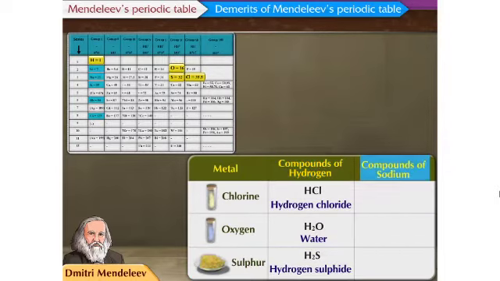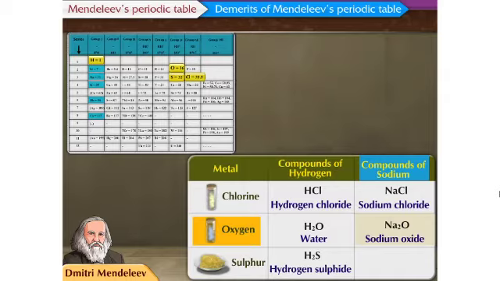Now we shall study the compounds of the alkali metal sodium. The compound of sodium with chlorine is sodium chloride, that is NaCl. With oxygen it is sodium oxide, that is Na2O. And with sulfur it is sodium sulfide, that is Na2S.